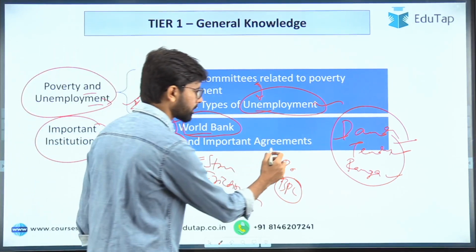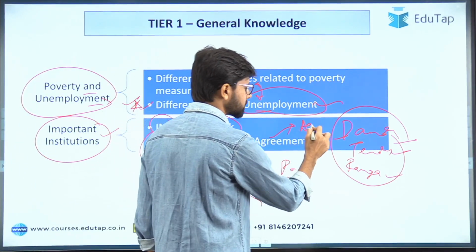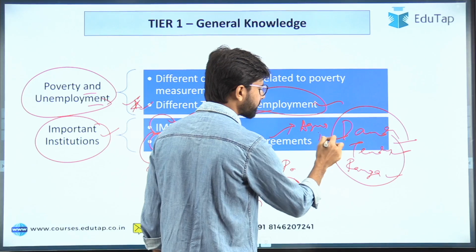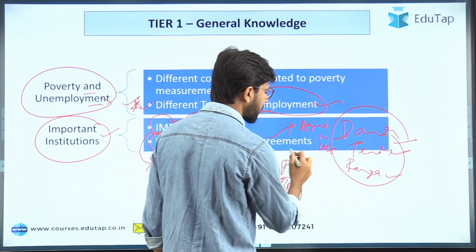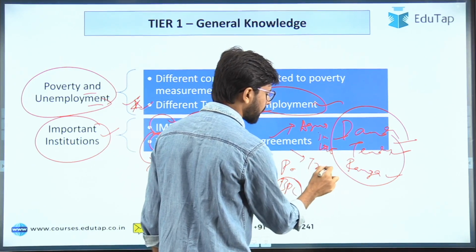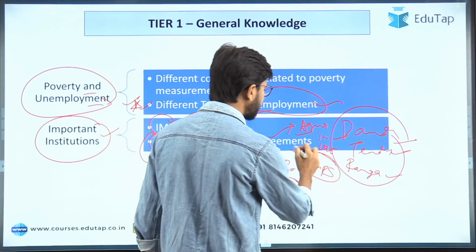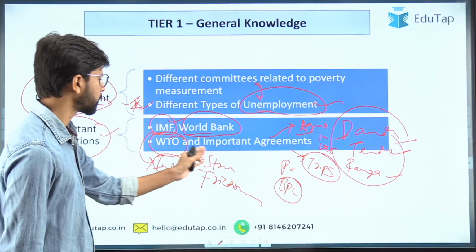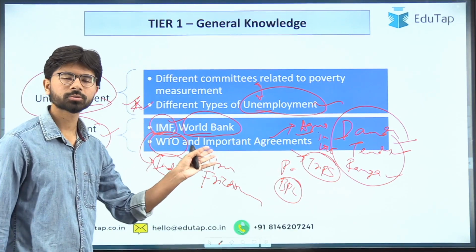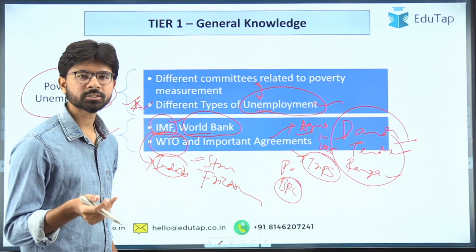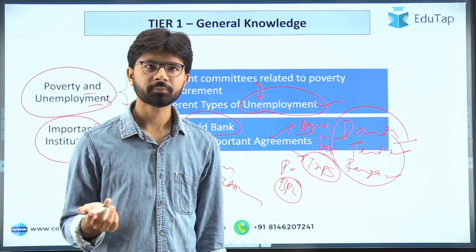and its important agreements, like the Agreement on Agriculture that was signed in 1995, and the TRIPS agreement. These are the different agreements of the WTO, and there are various terms like green box and blue box. These are the kind of questions that you will be asked in the examination.